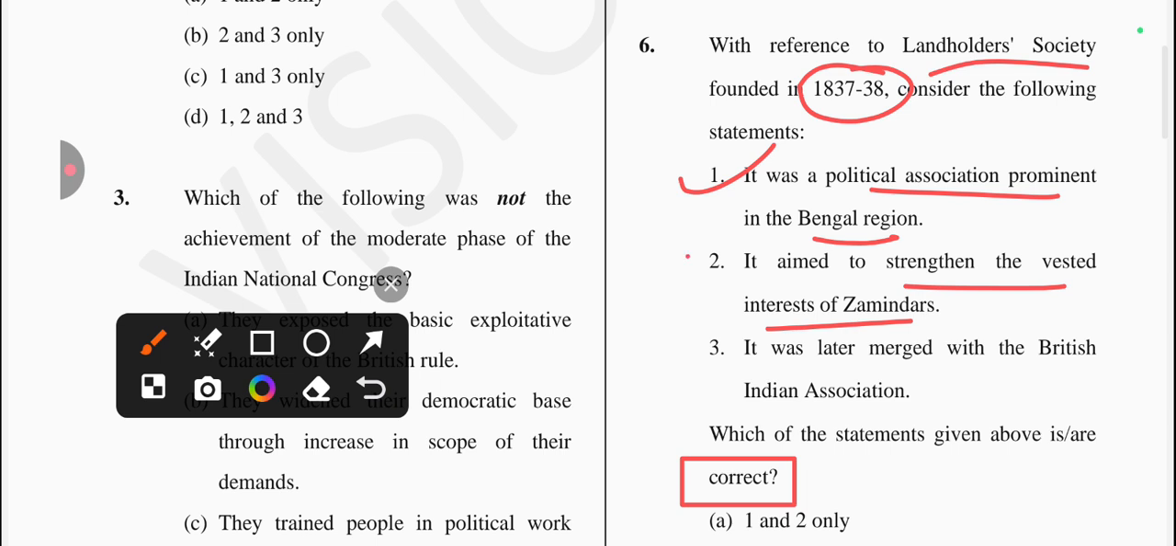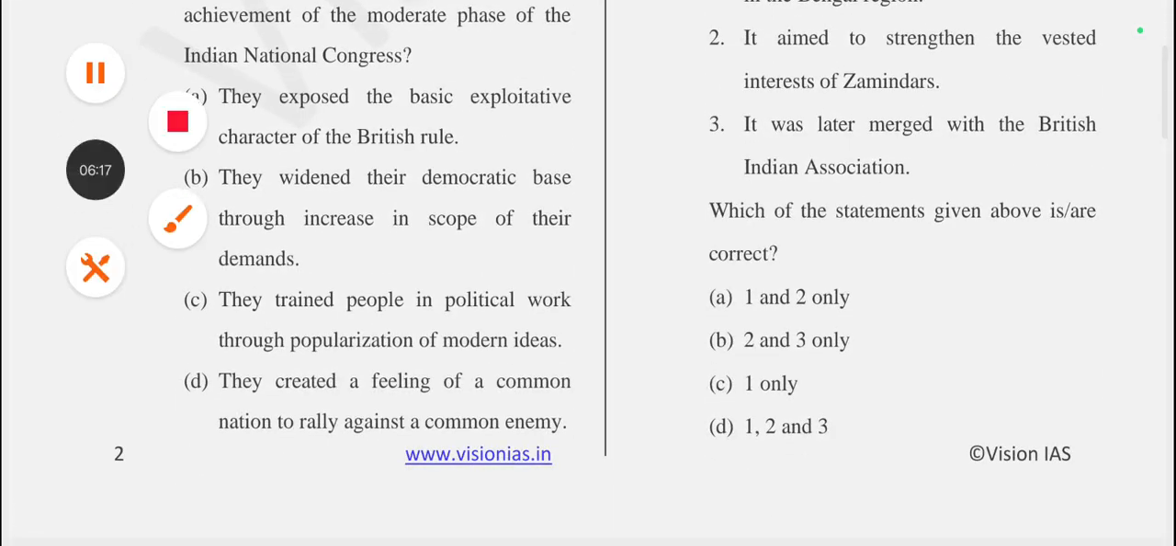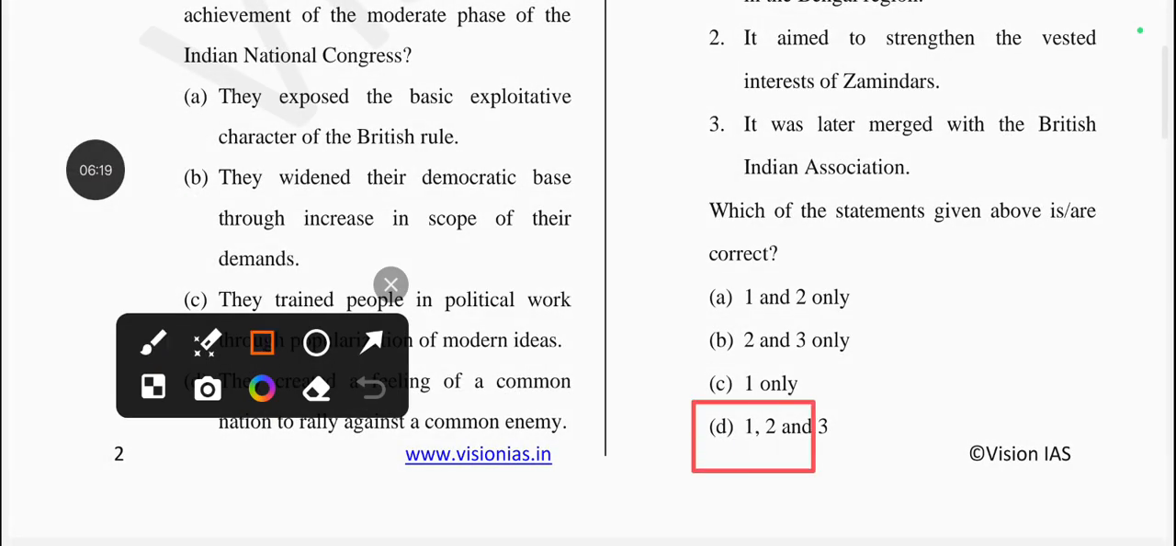Is it true? Yes, it's also correct. Next one is, it was later merged with the British Indian Association. Yes, it's also correct. And if you're talking about the British Indian Association, which is founded on the 29th of October 1851 at, कहाँ पे, तो कलकत्ता में. Okay, so answer for this question will be option number D is the correct one. All three statements are correct.